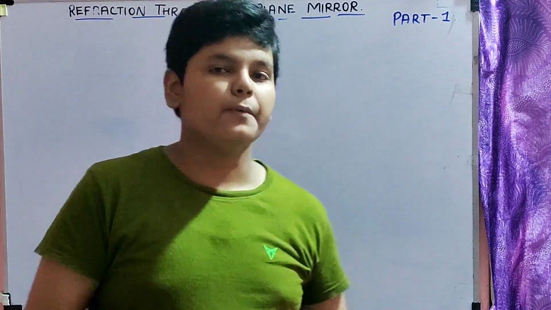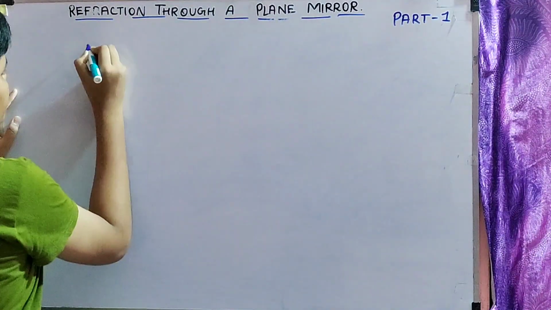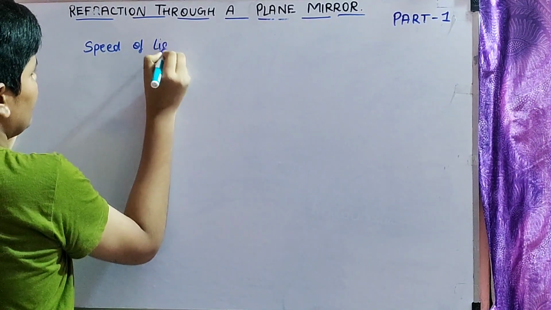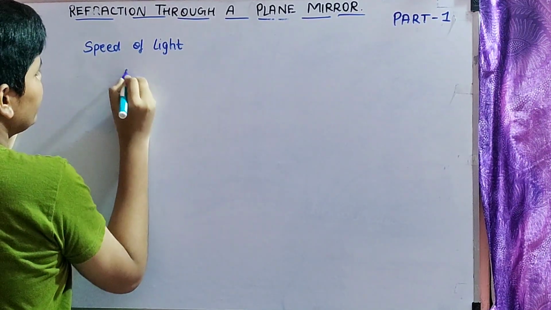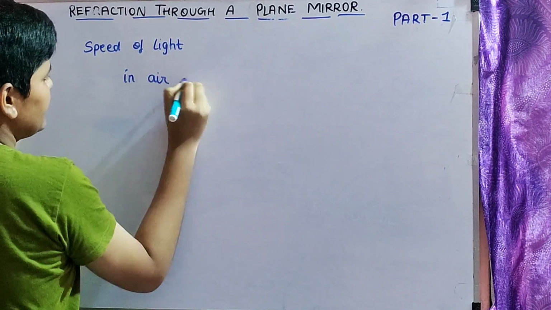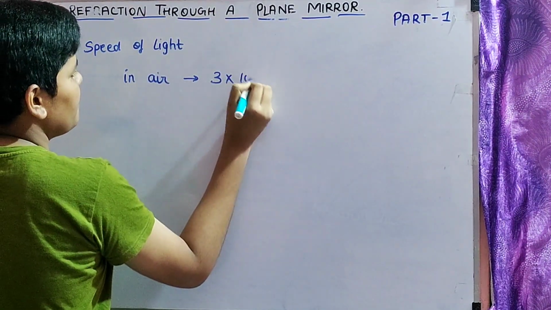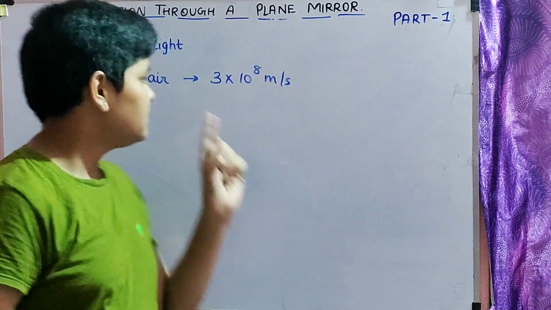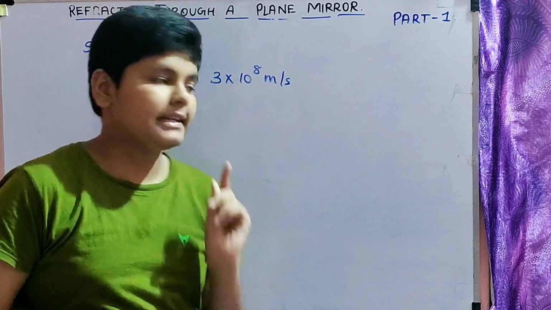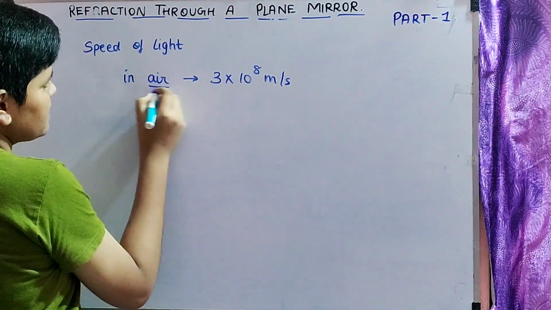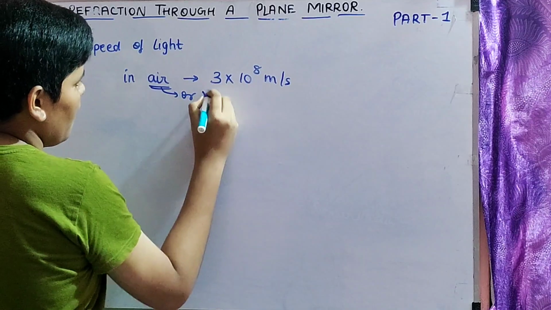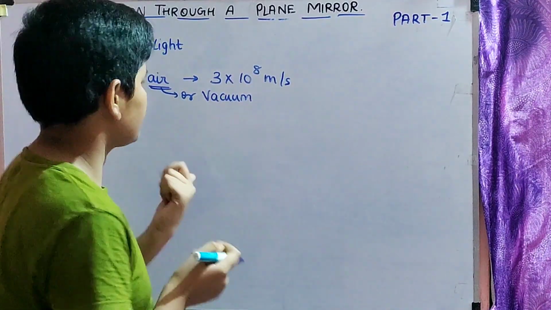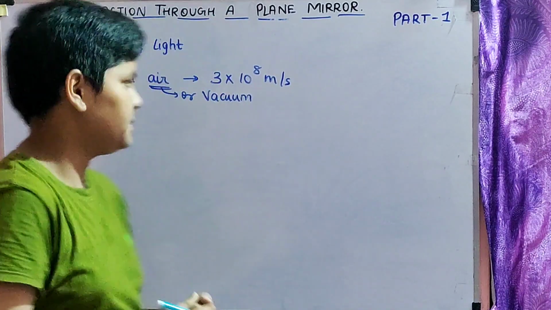So as we all know, the speed of light in air is 3 into 10 power 8 meter per second. So in 1 second, 3 into 10 power 8 meters a light can cover in air. This is very important. In air or vacuum, the speed of light is 3 into 10 power 8 meter per second.